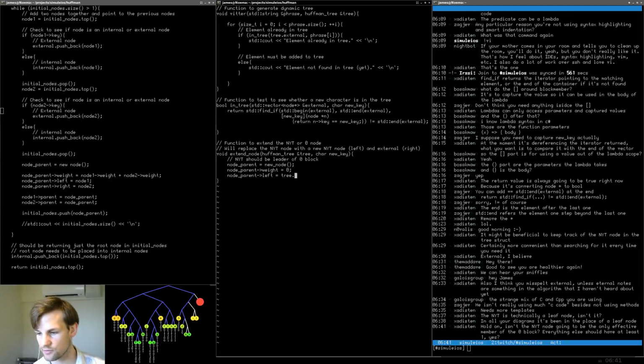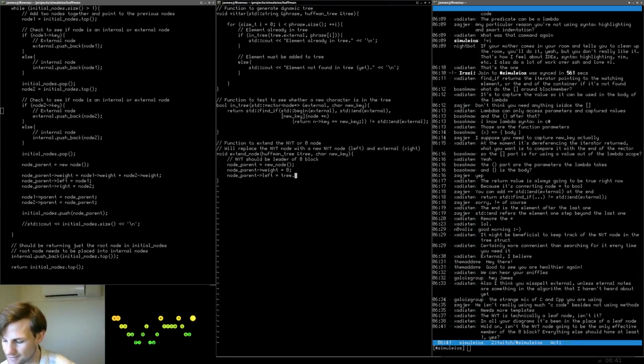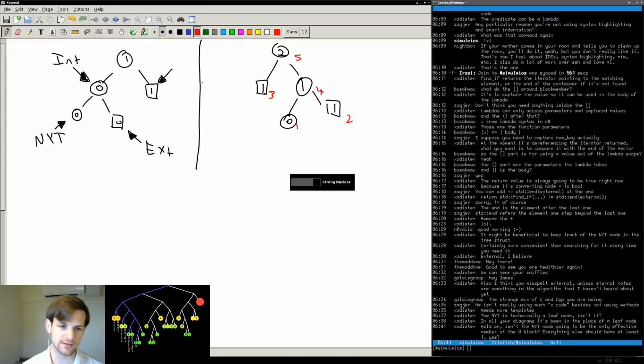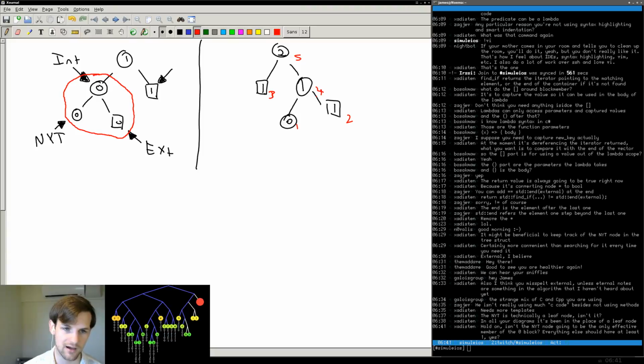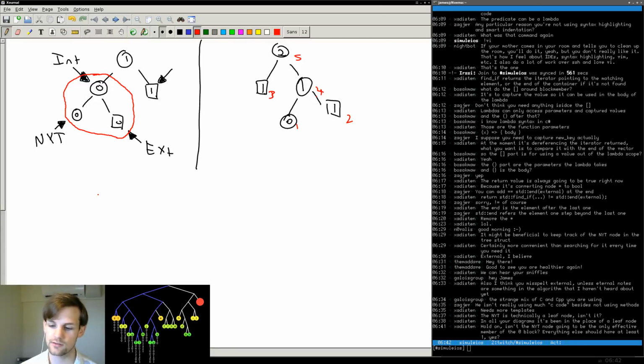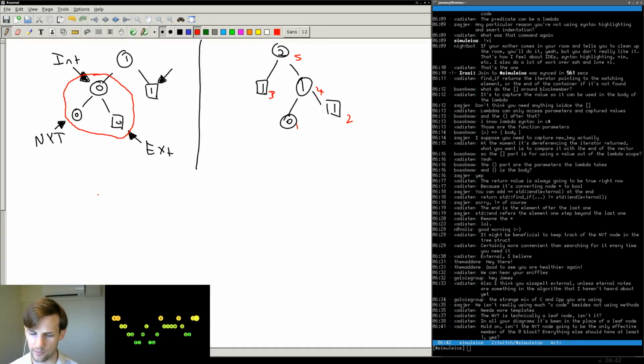Isn't the not yet translated node going to be the only effective member of the 0 block? Everything else should have at least 1. Yes, except in the case, and this is what I was trying to say before, where we have multiple zeros. This is the case when we're moving things around, before we have yet incremented it, right when we do the slide. So we always slide first and then increment. In that case, we have multiple zeros, and I'm not sure what to do about that.